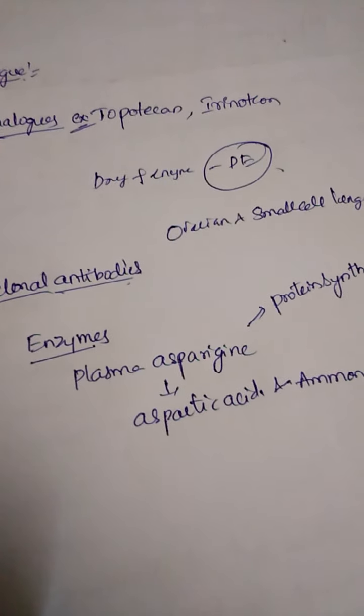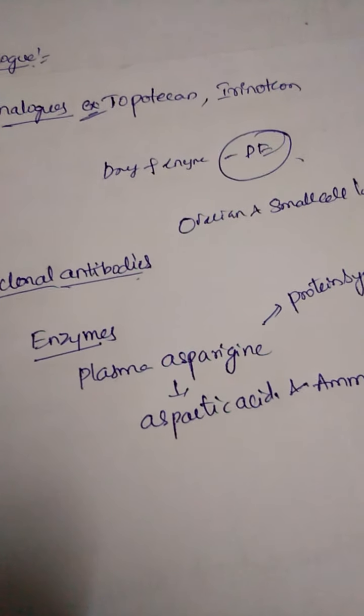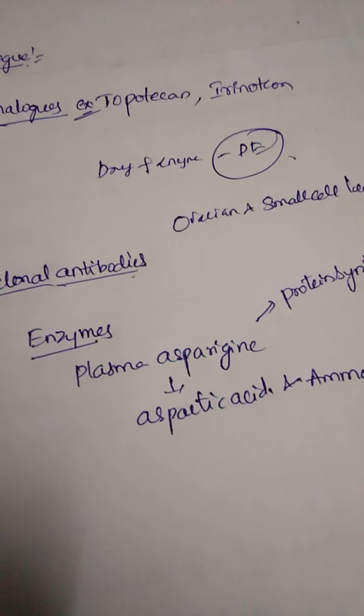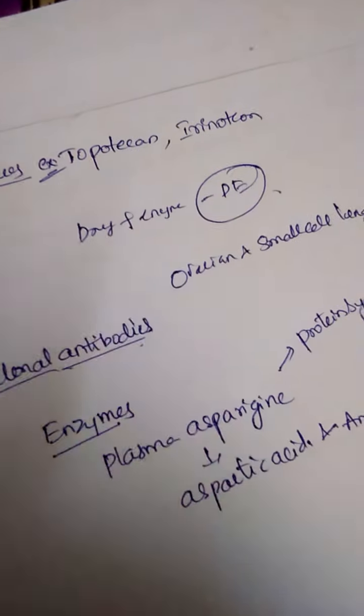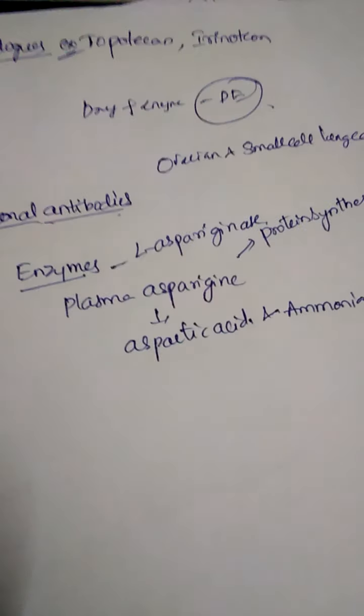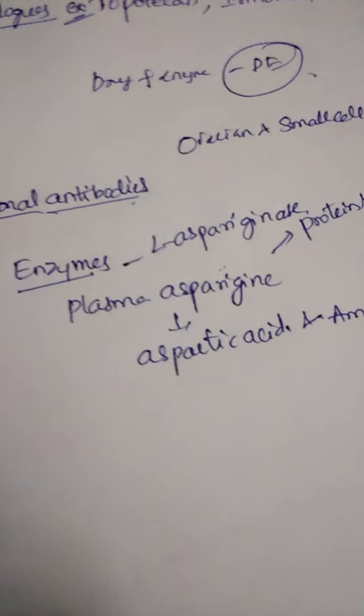Next comes the classification of enzymes. Enzymes are also used as anti-cancer drugs. In these enzymes, L-asparaginase is the drug which is used as an anti-cancer agent. L-asparaginase is mainly used as an anti-cancer drug.